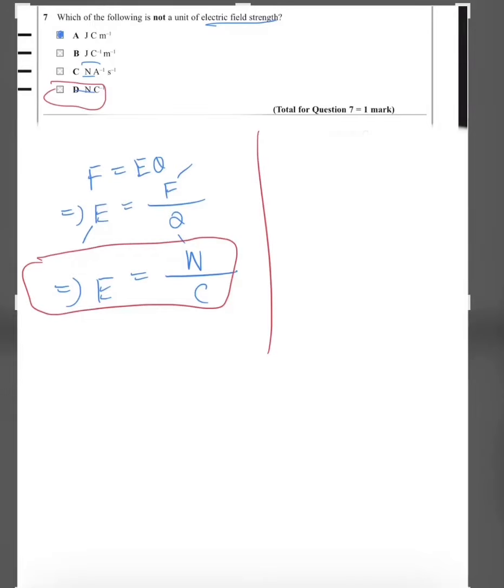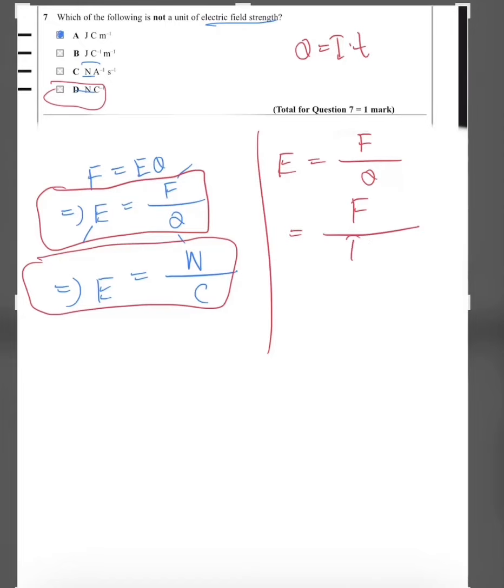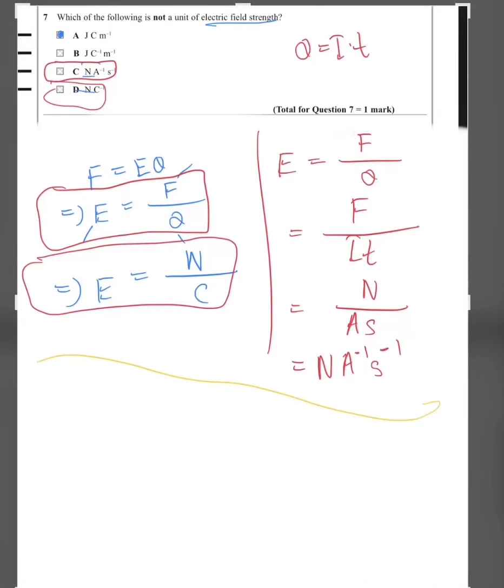We also know that since E equals F by Q, and Q equals IT, we can replace Q with IT, so F by IT. F is in newtons, I is in ampere, and T is in seconds. So this would be newton per ampere second. So this proves number C. Let's look at B, how we can prove that. We know an equation that kinetic energy is equal to VQ.